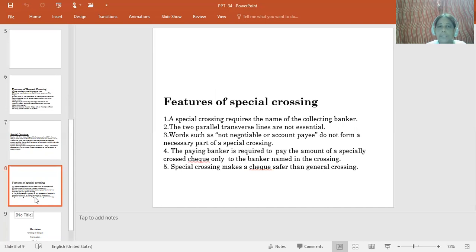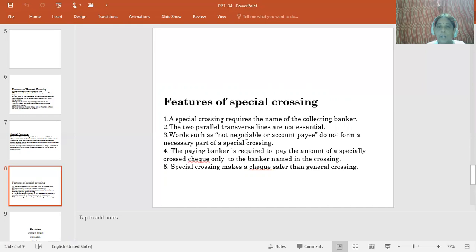Number one, a special crossing requires the name of the collecting banker. That's very important. This is the main difference by which we can make out the distinction between the general and the special crossing. So a special crossing requires the name of the collecting banker, and two parallel lines are not essential. You may draw them or may not. The words such as "not negotiable" or "account payee" do not form a necessary part of the special crossing.